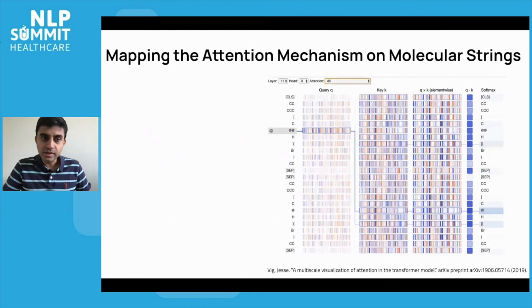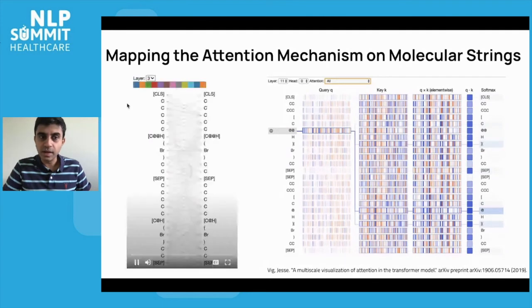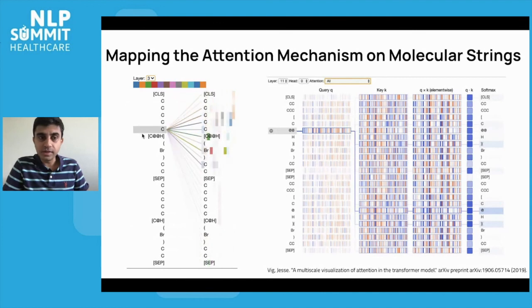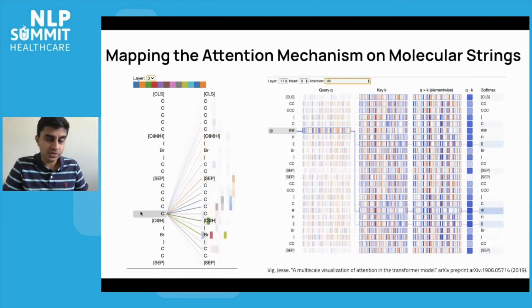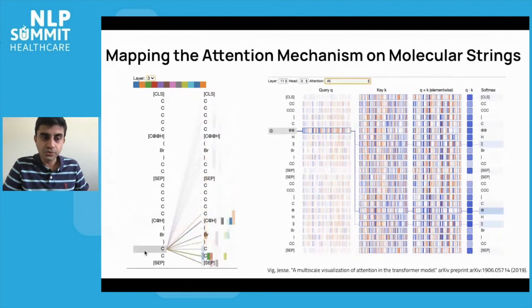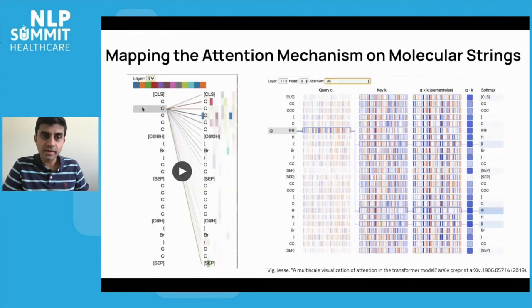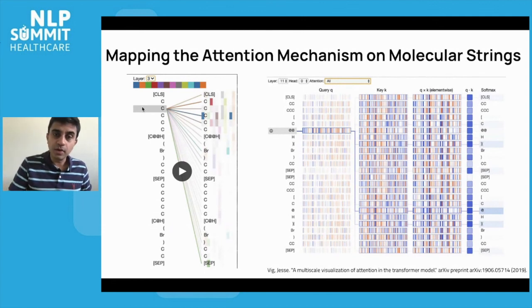Using the BERT visualization library, we were able to look at some of the core neurons in our network and see what they're learning. As the video here on the left shows, you're able to actually find some linkages representing what neurons in the model are learning.